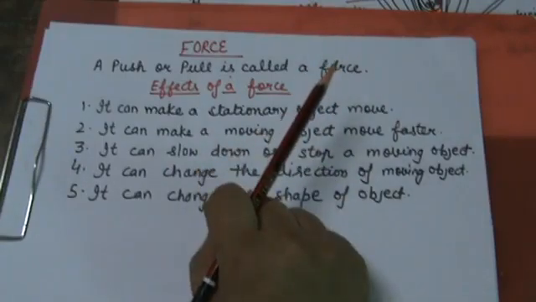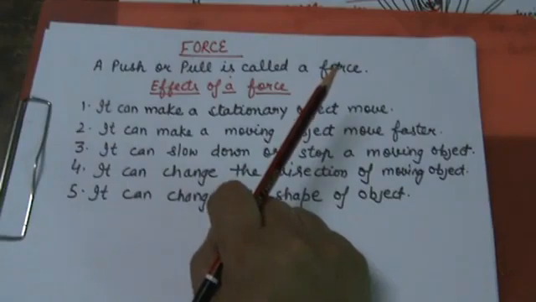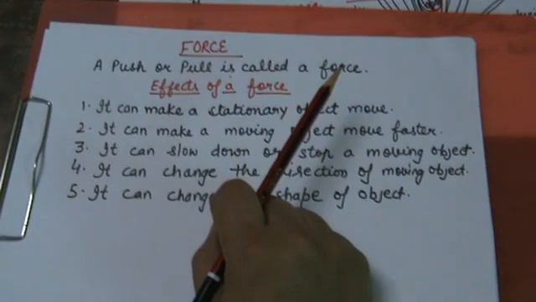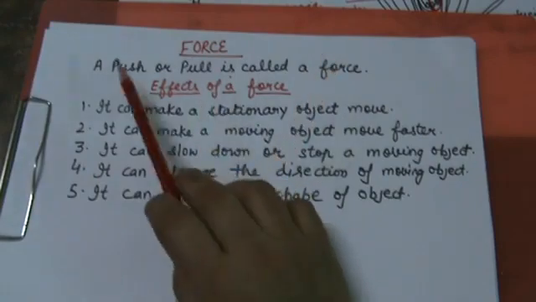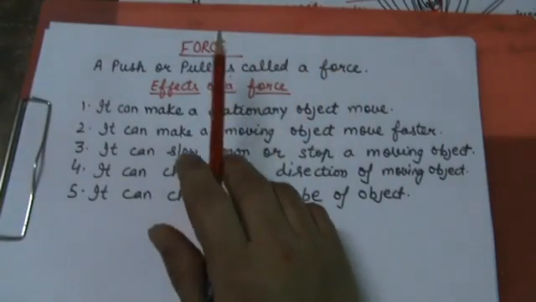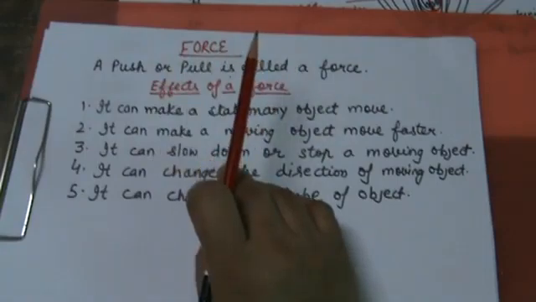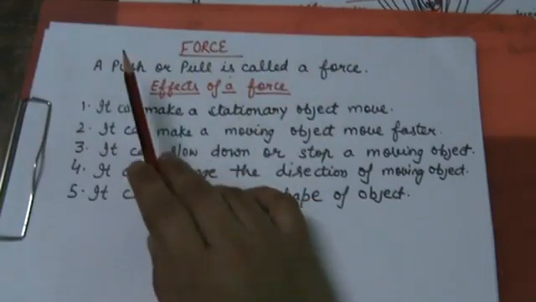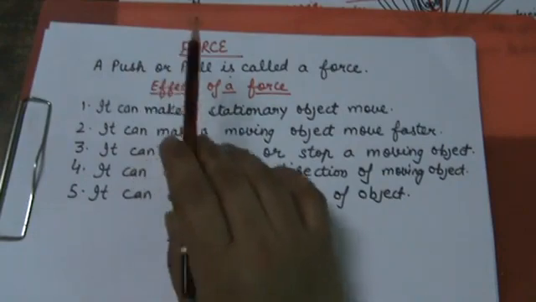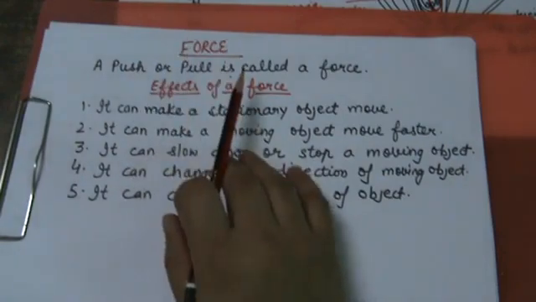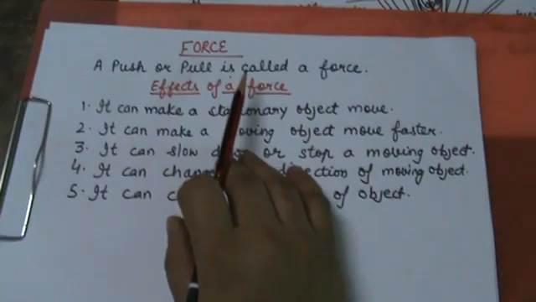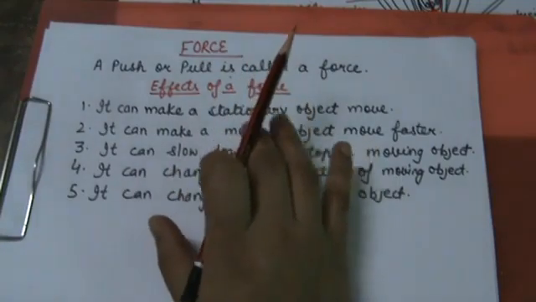For example, when you open the drawer, you are pulling. When you close the drawer, you are pushing. When you lift your school bag, it is a pull. Now, a push or a pull is called a force. The direction in which an object is pushed or pulled is called the direction of the force.